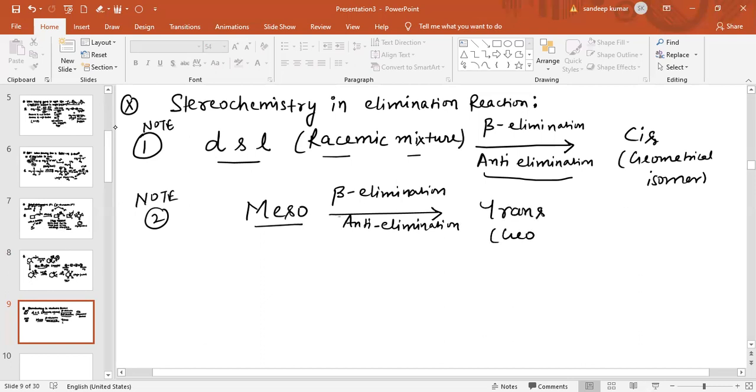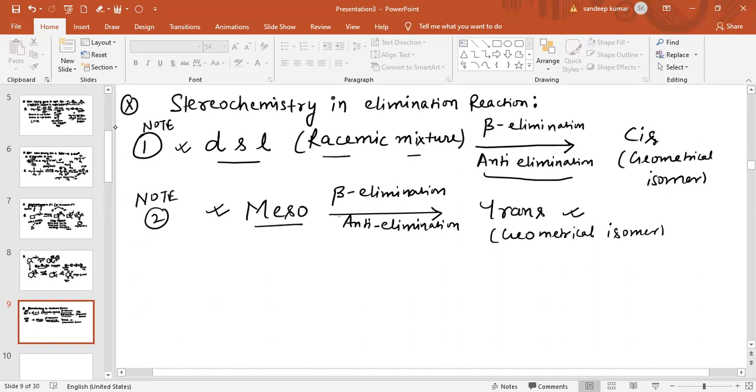The trans is also a geometrical isomer. So note these 2 points. In stereochemistry, if the dextro and levo form is present, that is a racemic mixture, after beta elimination the cis product is obtained, while for the meso compound after beta elimination trans is obtained.